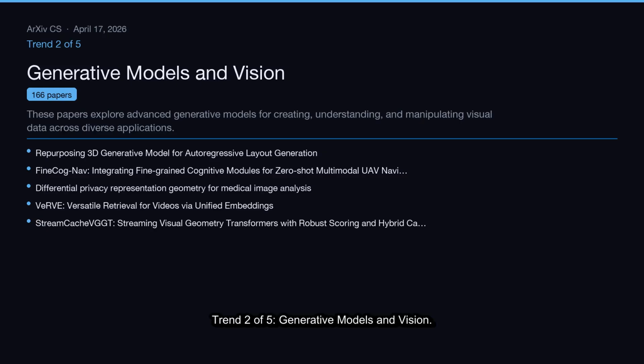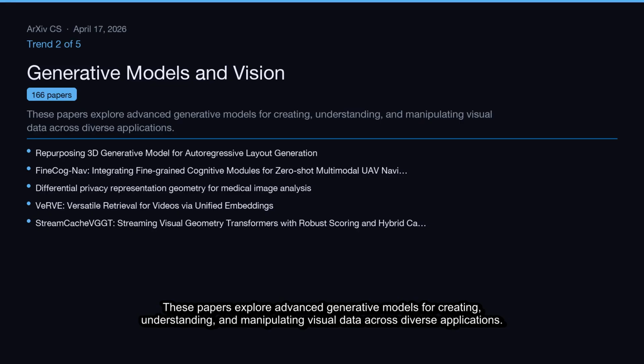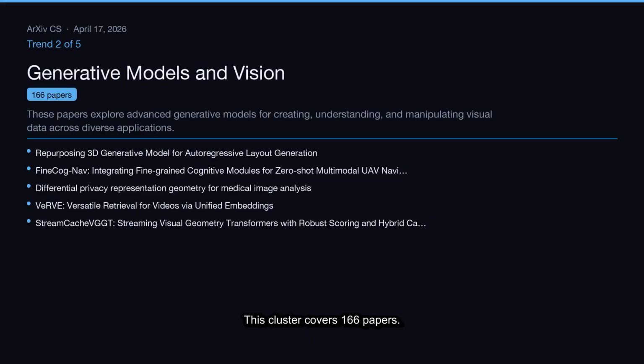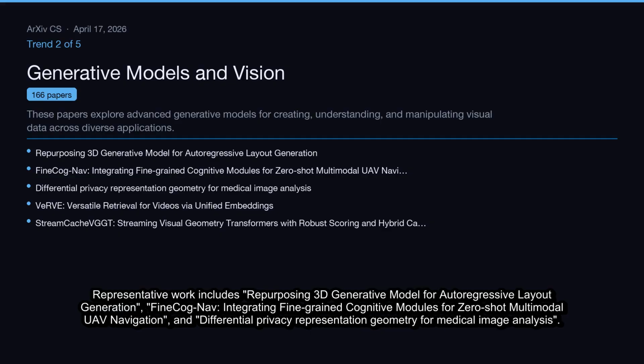Trend 2 of 5, Generative Models and Vision. These papers explore advanced generative models for creating, understanding, and manipulating visual data across diverse applications. This cluster covers 166 papers. Representative work includes repurposing 3D generative model for autoregressive layout generation, FineCogNav, integrating fine-grained cognitive modules for zero-shot multimodal UAV navigation, and differential privacy representation geometry for medical image analysis.